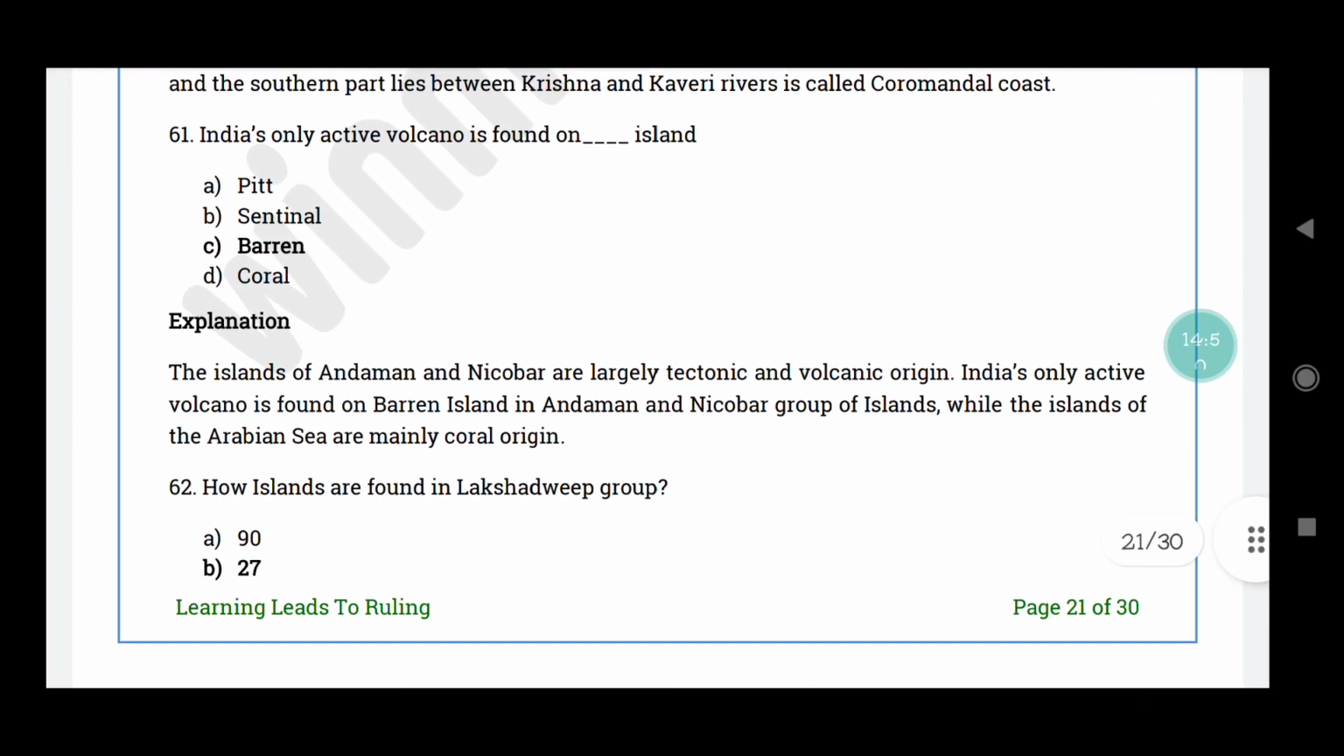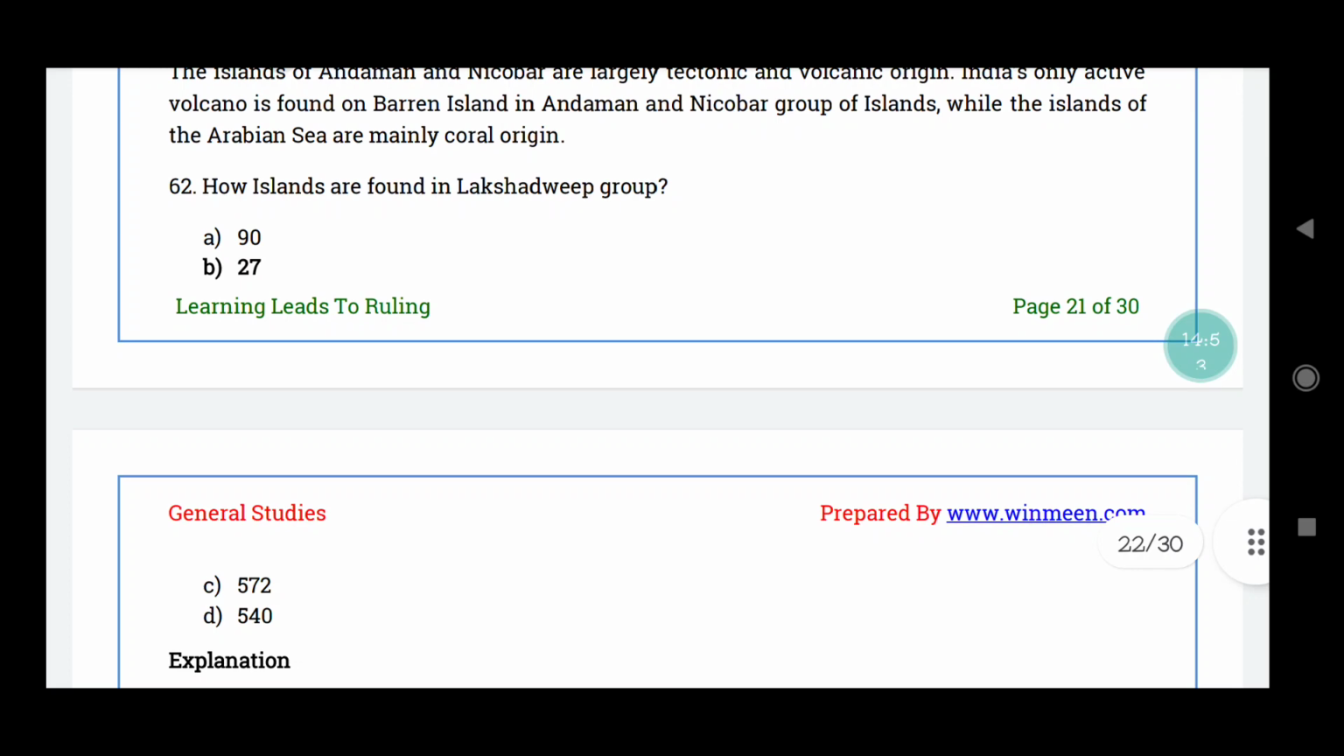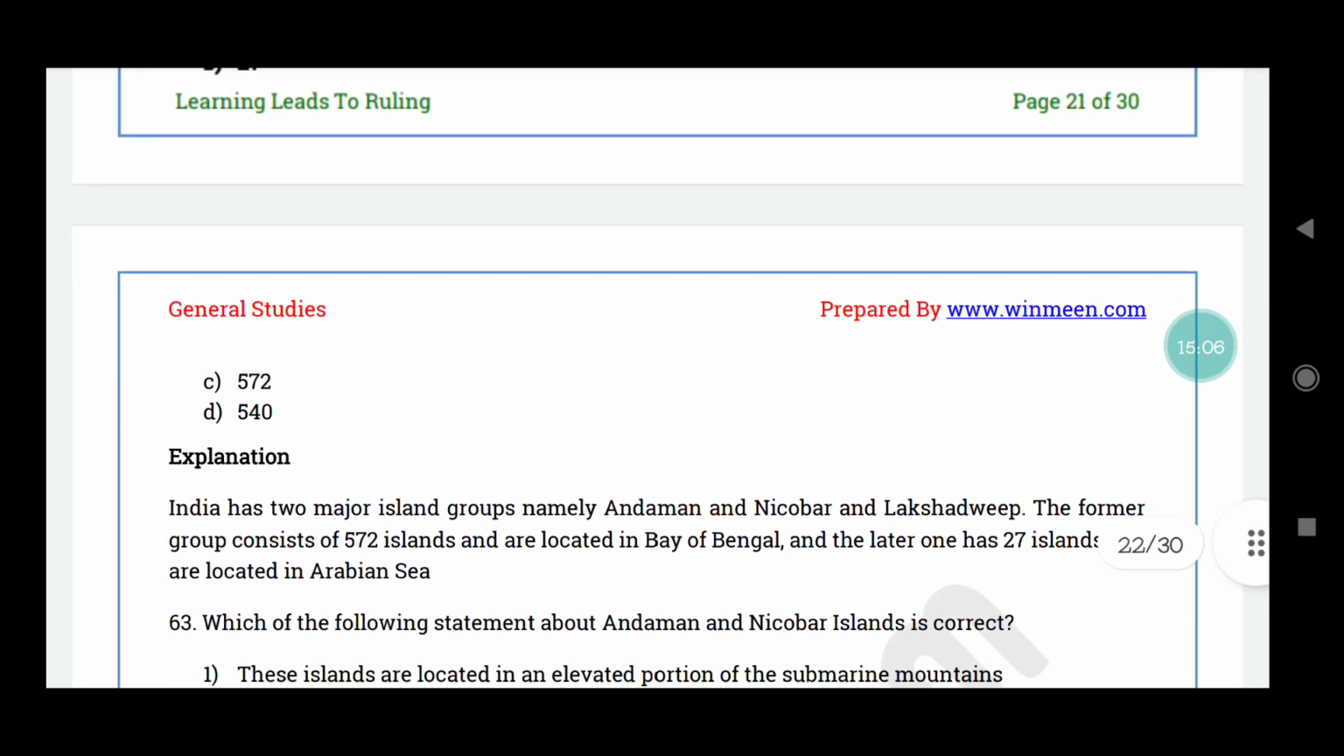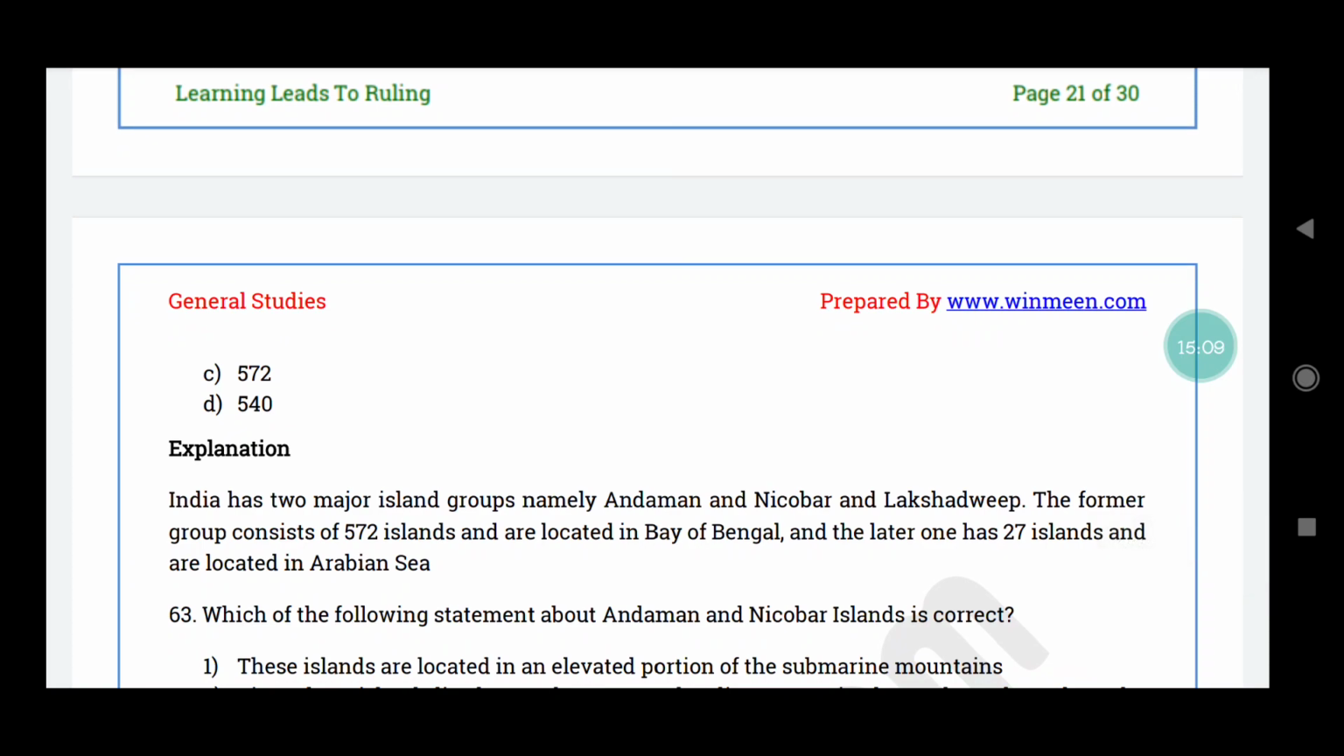62nd. How many islands are found in the Lakshadweep group? The correct answer is option B, 27. In India there are 2 major island groups, Andaman and Nicobar and Lakshadweep. Andaman and Nicobar has 572 islands, located in the Bay of Bengal. And Lakshadweep has 27 islands, located in the Arabian Sea.